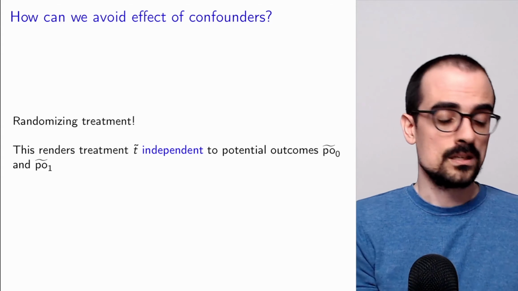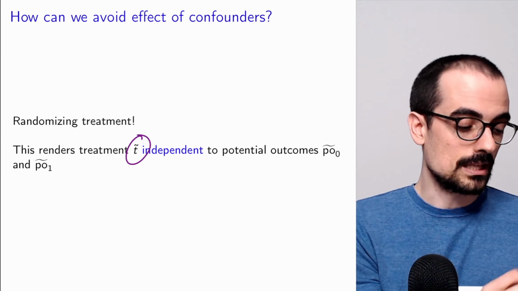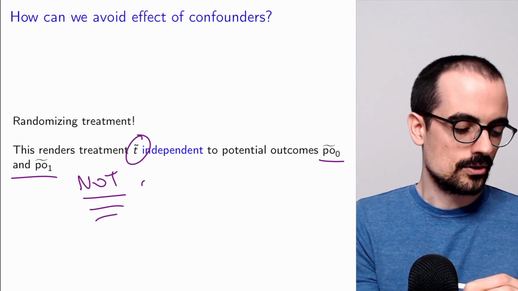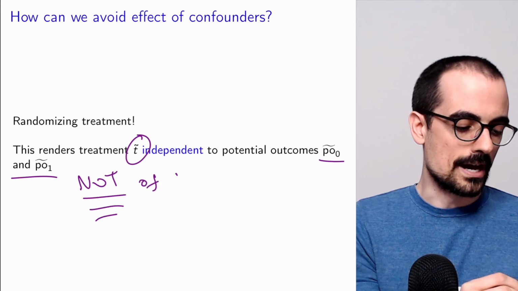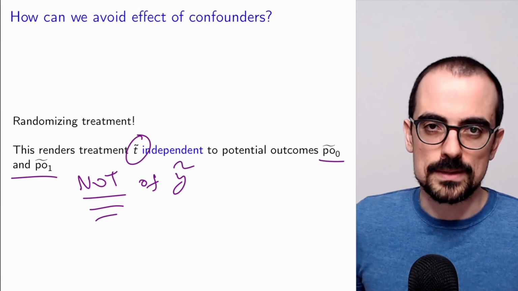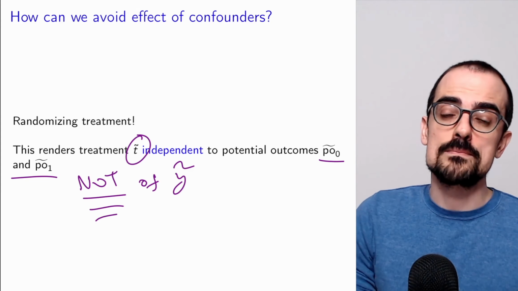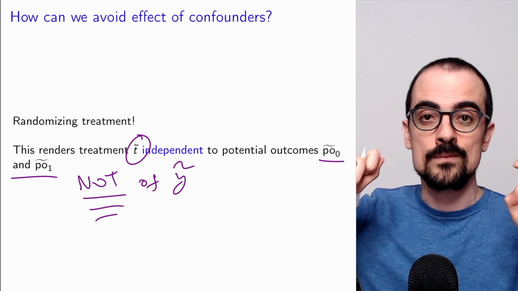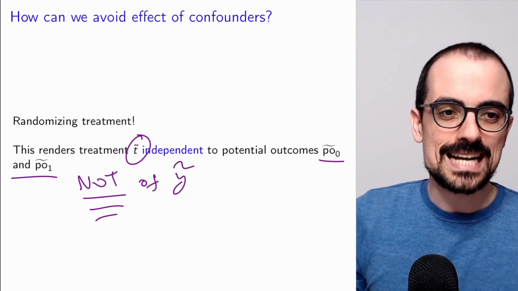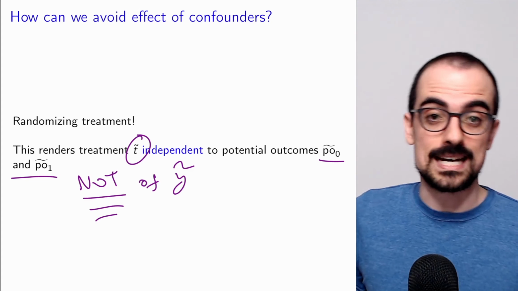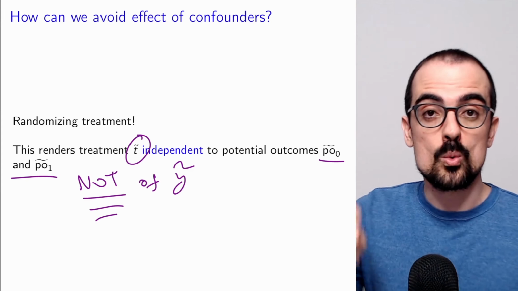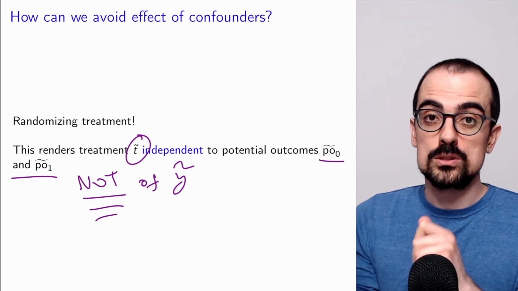Notice that we're saying that the treatment is going to be independent of the potential outcomes, and not, and I have to really emphasize this, it's not going to be independent of Y, which is the observed outcome, because we know that the Y that we observe completely depends on the treatment. Remember that the potential outcomes represent what happens in a hypothetical world where we're giving everyone the treatment or giving no one the treatment. This independence between the treatment and the potential outcomes just means that we're not treating people differently based on what their potential outcome would be with and without the treatment.